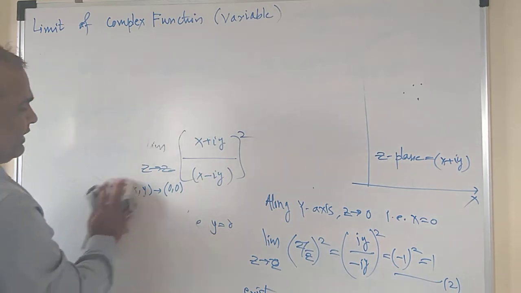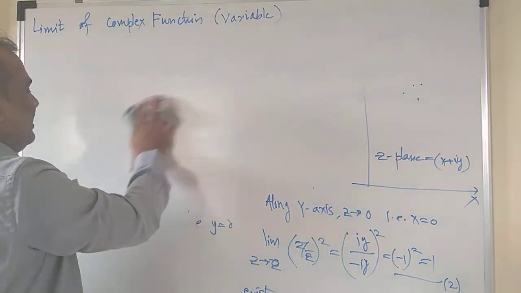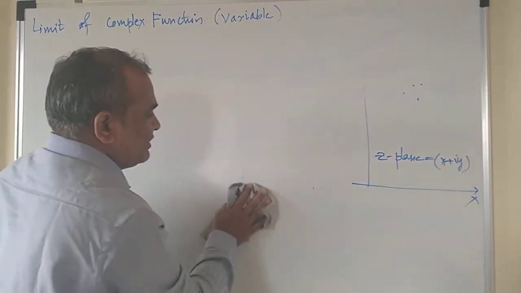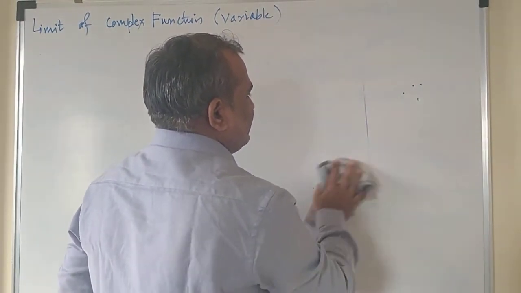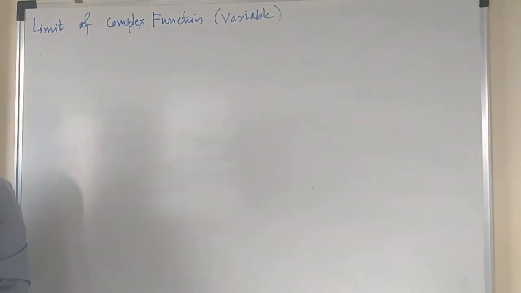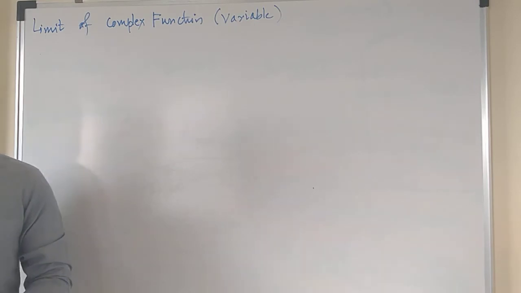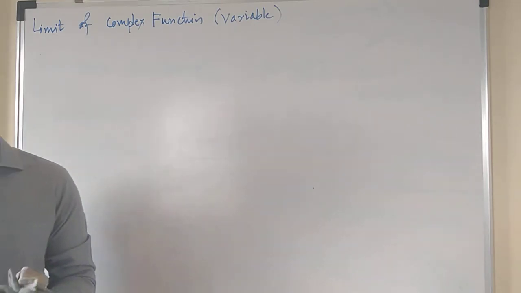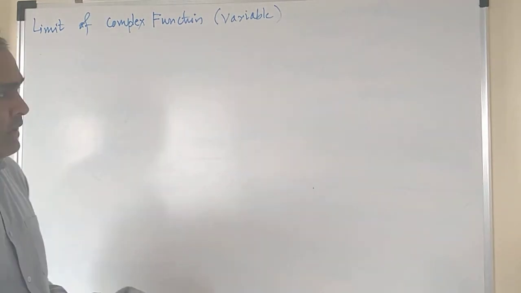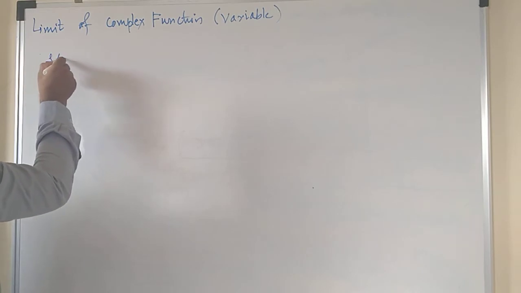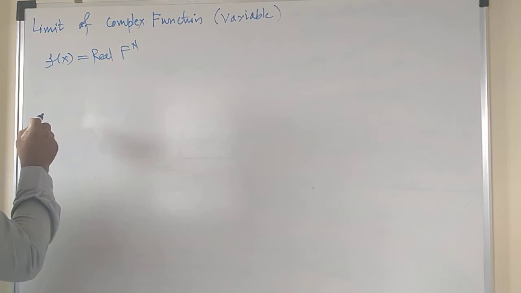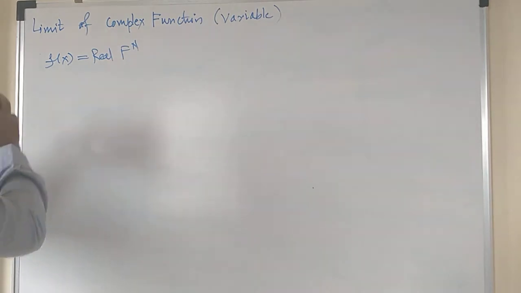Now when can we say the function is continuous for a real function? For real functions, f of x is said to be continuous at a particular point if, let us say, f of x is a real function, then the function is said to be continuous.